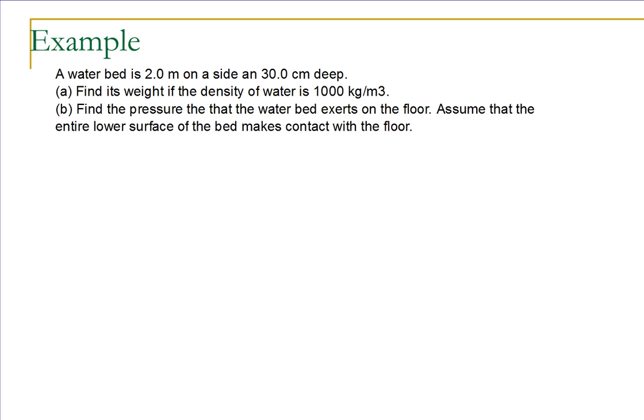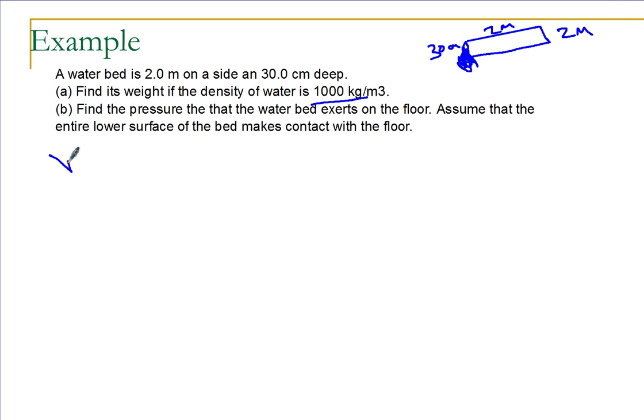Let's look at an example. Suppose I have a waterbed that is 2 meters on one side and 30 centimeters deep. So I'm going to draw my waterbed here. It's 2 meters on one side, and then, okay, my student makes fun of my drawings. It is 30 centimeters deep. Find the weight and density, if the density is 1,000 kilograms per meter cubed. Now we're going to assume this is a square waterbed.